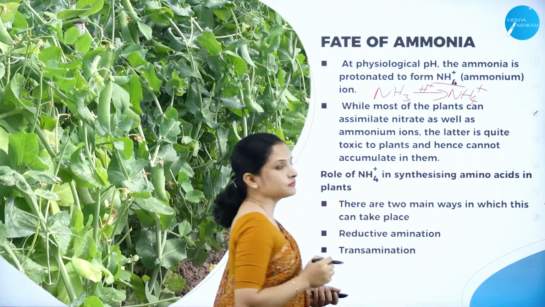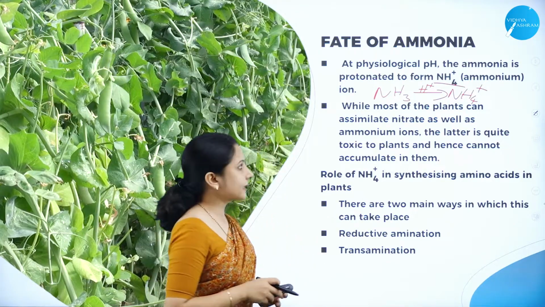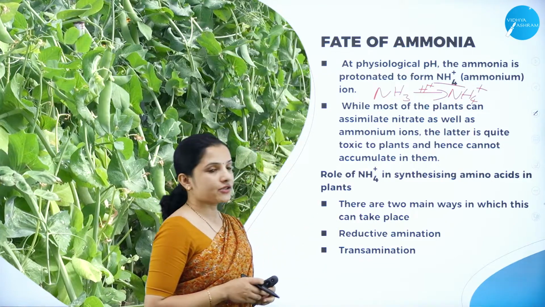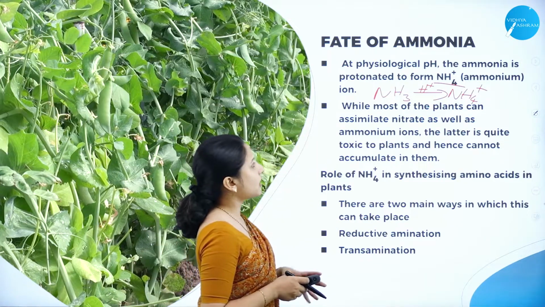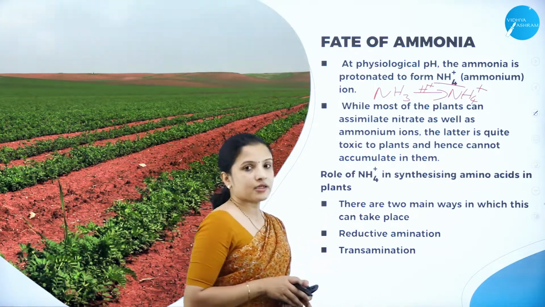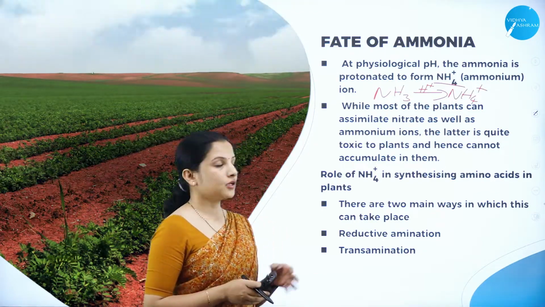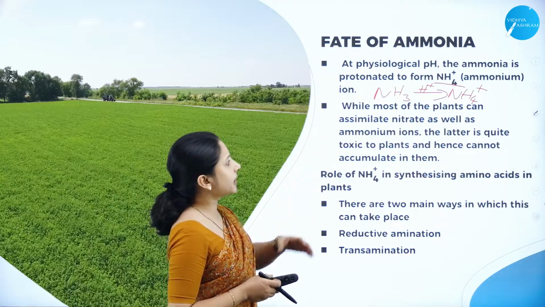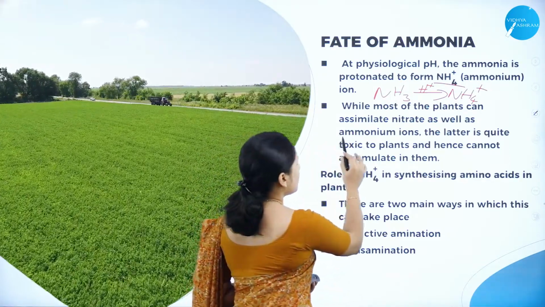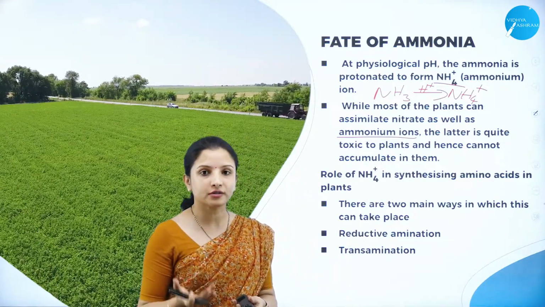While most of the plants can assimilate nitrate as well as ammonia ions, the assimilation of ammonia ions is quite toxic to the plant. That is why it has to get converted into nitrate and then be utilized by the plant. This ammonium ion in the soil, if taken in by the plants, might prove toxic to the plants.